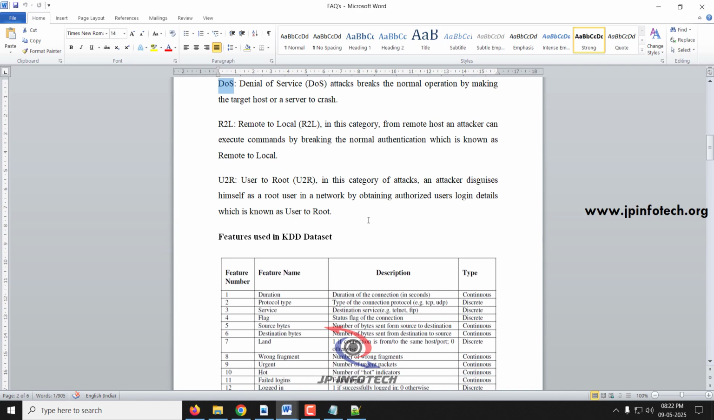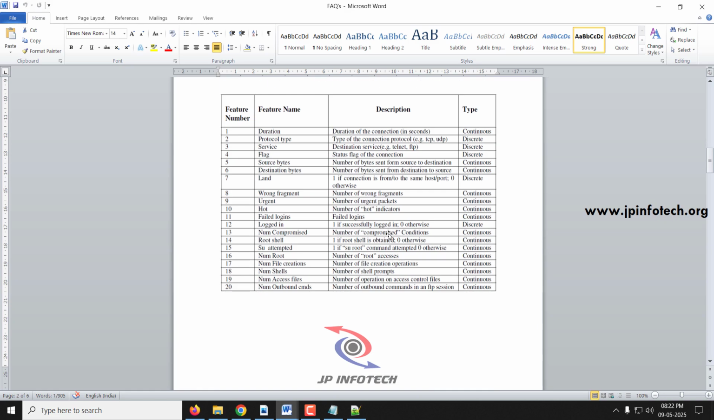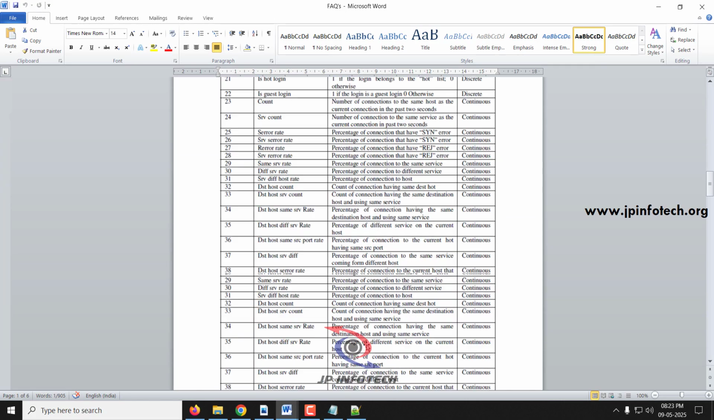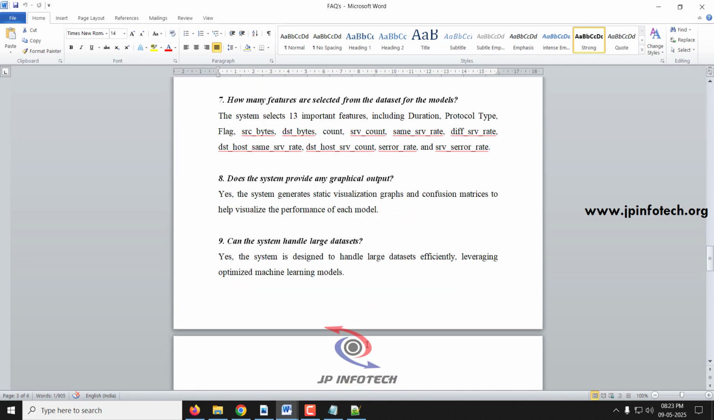R2L is remote to local. This category is from a remote host, where an attacker can execute commands by breaking the normal authentication. The fourth one is U2R, that is user to root. In this category, an attacker disguises himself as a root user in a network by obtaining authorized user login details. So these are all the attacks, and I have shown you the various attack details.